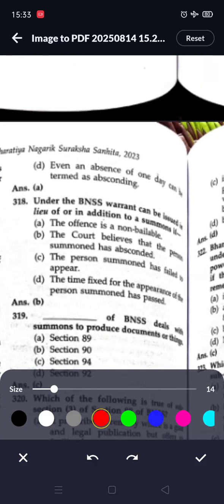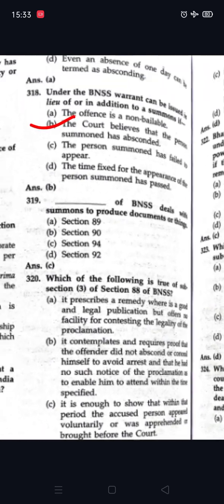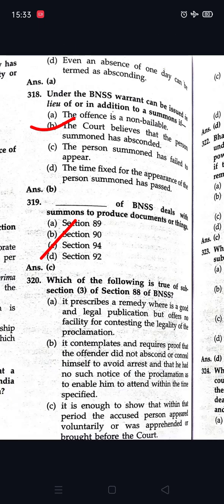So next question is, under the BNSS, a warrant can be issued in lieu of or in addition to summons. So here option B is correct, the court believes that the person summoned has absconded. Question number 319, which section of BNSS deals with summons to produce documents or things? So here option C is correct, section 94.